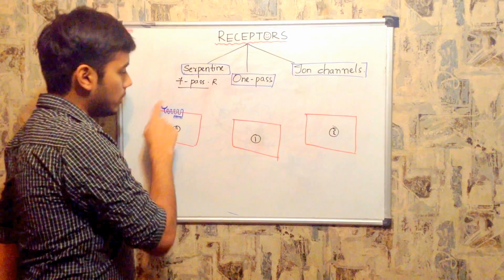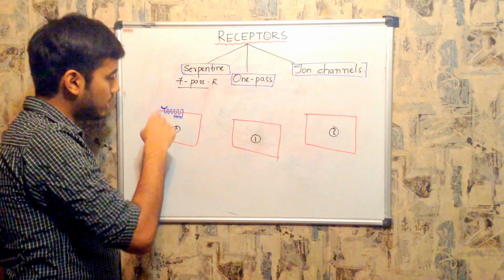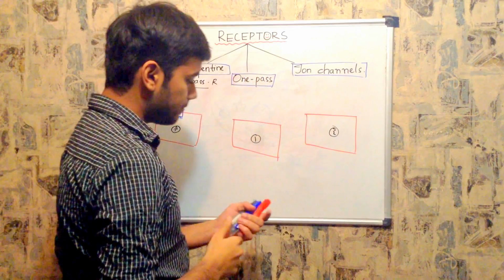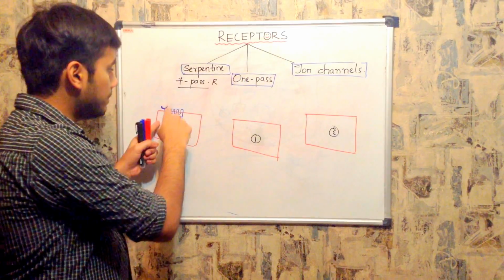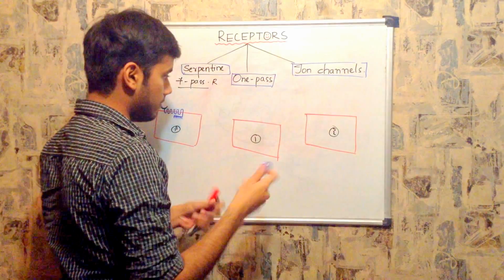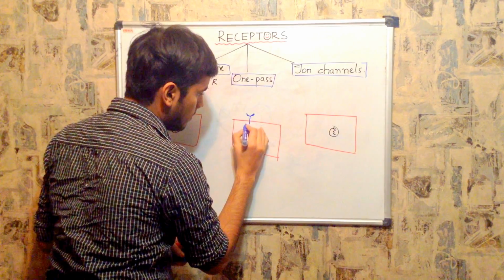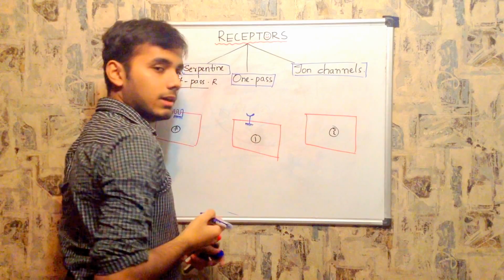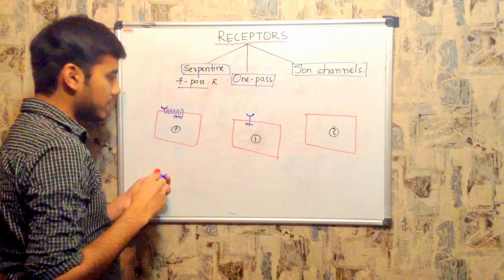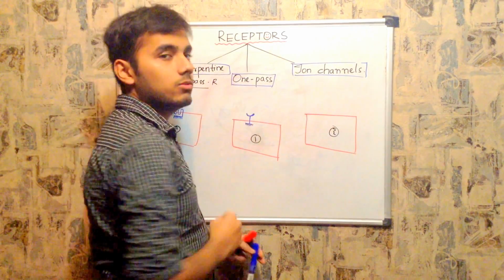Why is it called serpentine? Because it is in the form of a snake. And why do we call it 7-pass? Because it comes in and out 7 times. Now coming to one pass. As I told you, 7-pass passes 7 times, but one pass passes only one time. So this is your receptor and it passes one time. This comb-like structure which I am drawing here is just a representation; I will explain it in a minute. So we call this receptor a one pass receptor.